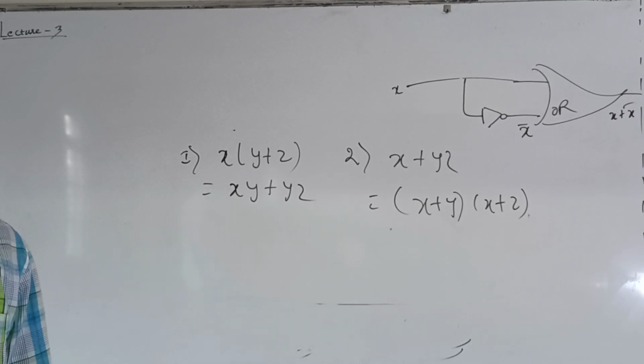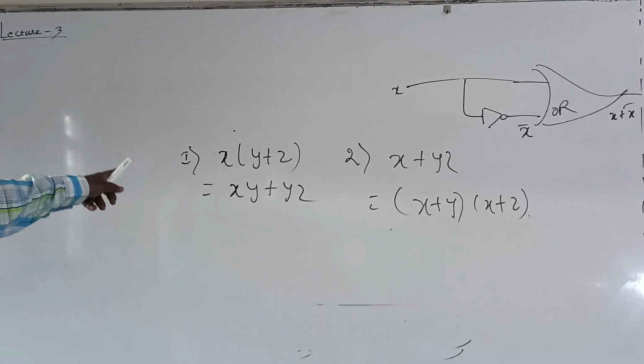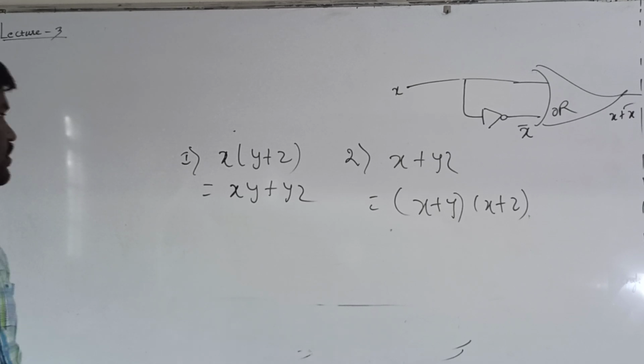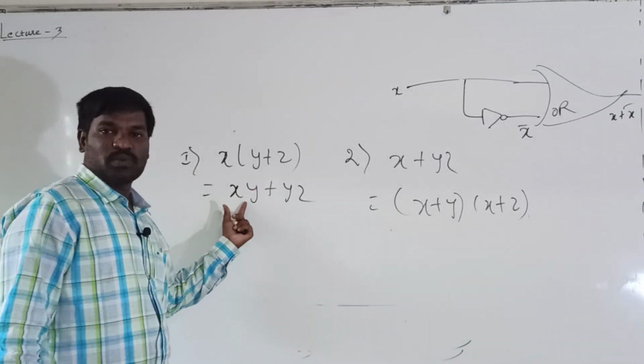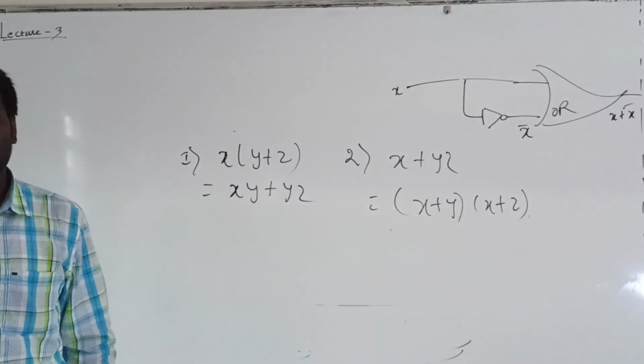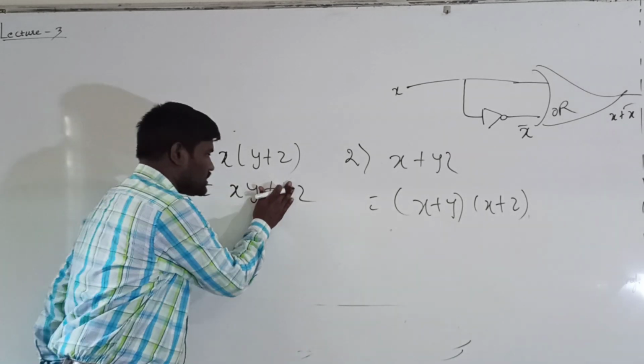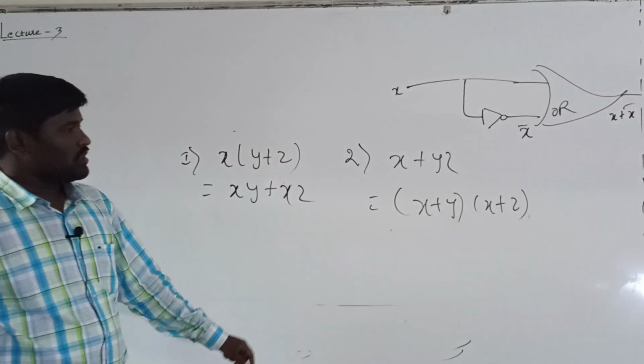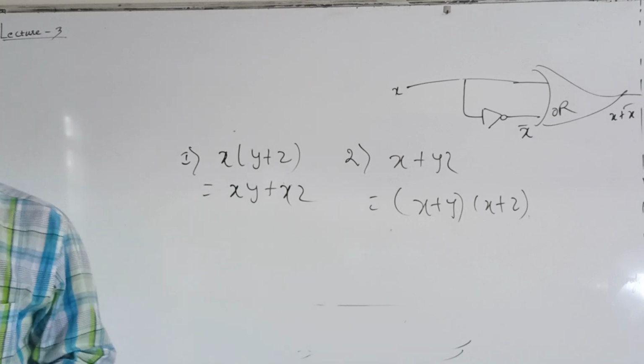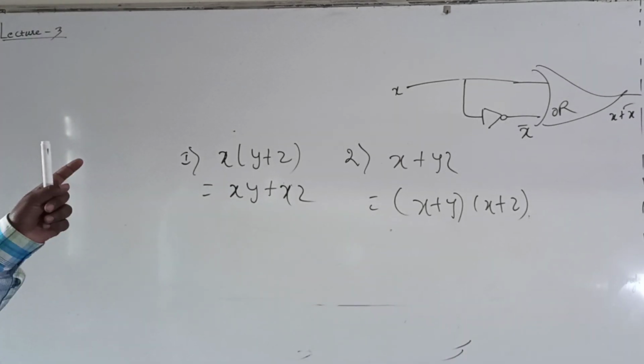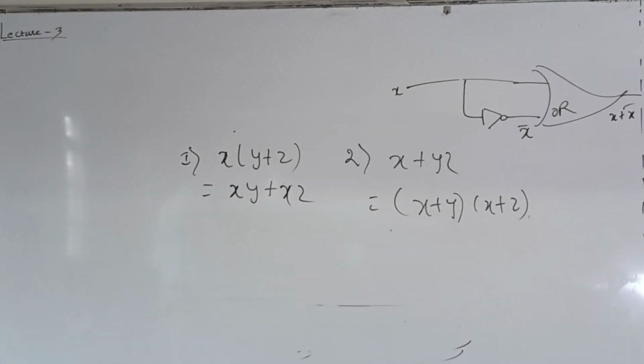The first one is x in the bracket of y plus z is equal to x into y, xy, plus x into z, that is xz. In the same way, the second law of distributive is x plus yz is equal to x plus y into x plus z.